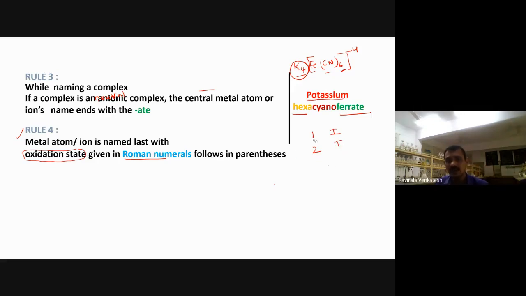Now how to calculate the oxidation state? If you know that, then only we can write it. So the oxidation state of a metal ion, how to calculate this one?